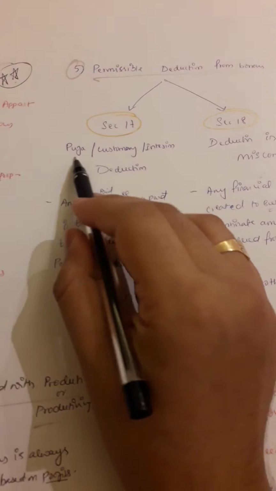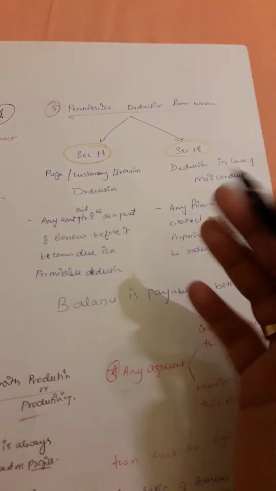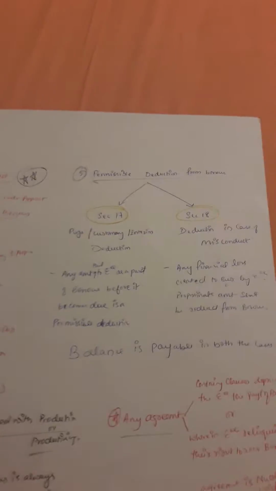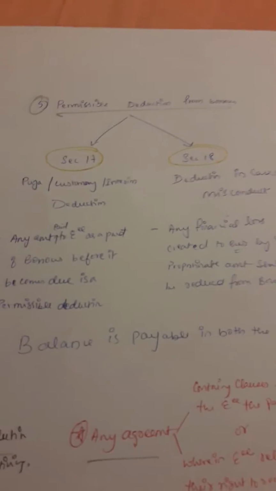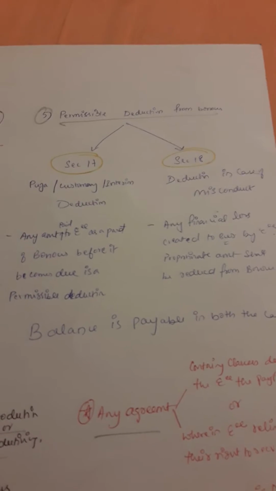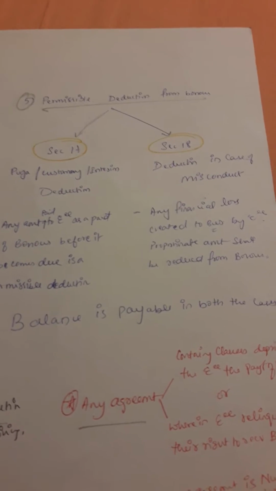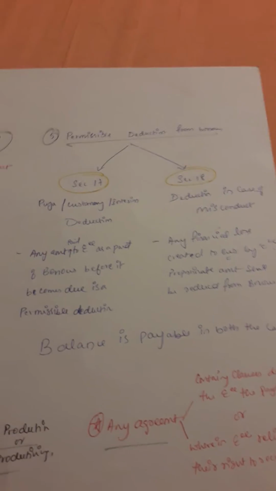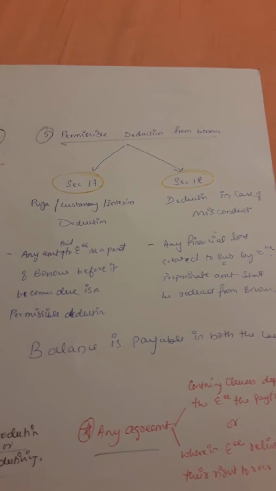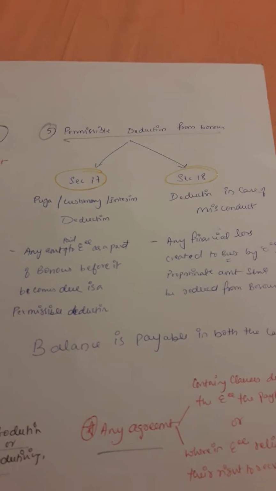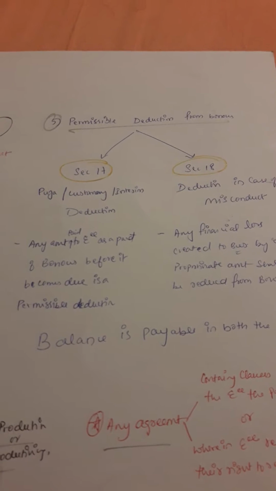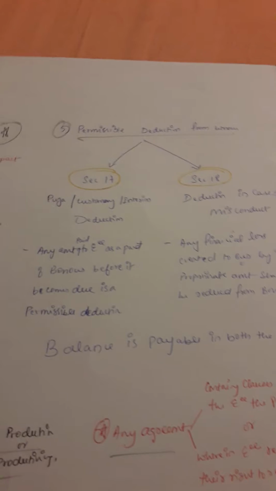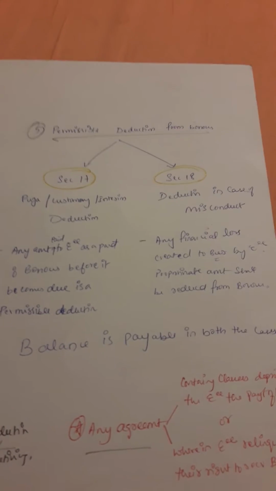Let us see what this puja deduction is. Suppose in the entire year there is this recent festival, Diwali. Now in Diwali, what did the employer do? Suppose the bonus payable to one person was 10,000. So as a Deepavali gift, the employer gave 7,000 as advance bonus to that person. So now at the end of the year, when bonus actually becomes payable, how much would the employer pay him? Obviously 3,000 rupees. Why? 10,000 was payable, 7,000 is already paid, so now 3,000 would be payable at the end of the year.